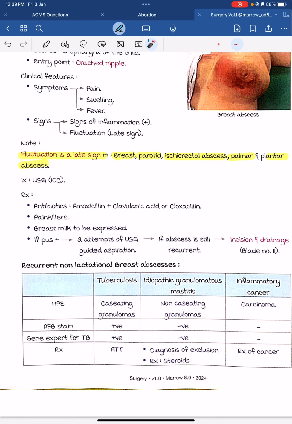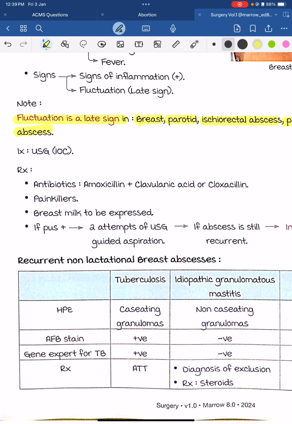So what will be the treatment? This is an infective etiology, so the treatment will be antibiotics, that is amoxiclav or cloxacillin, painkillers, and breast milk to be expressed. It has to be taken out at any cost. If pus is present, we attempt two rounds of USG guided aspiration.